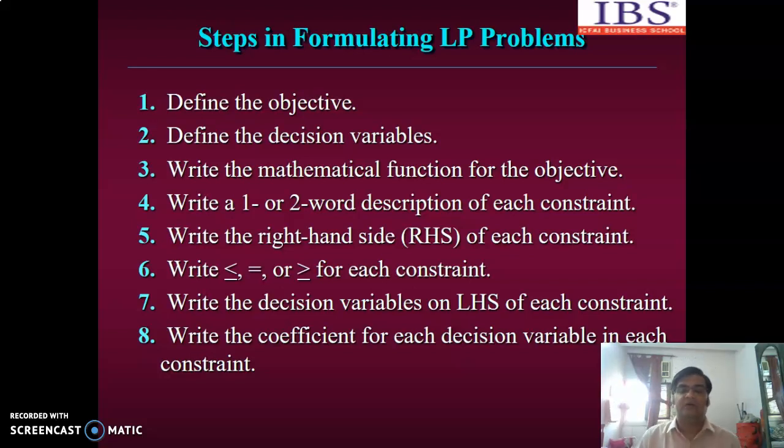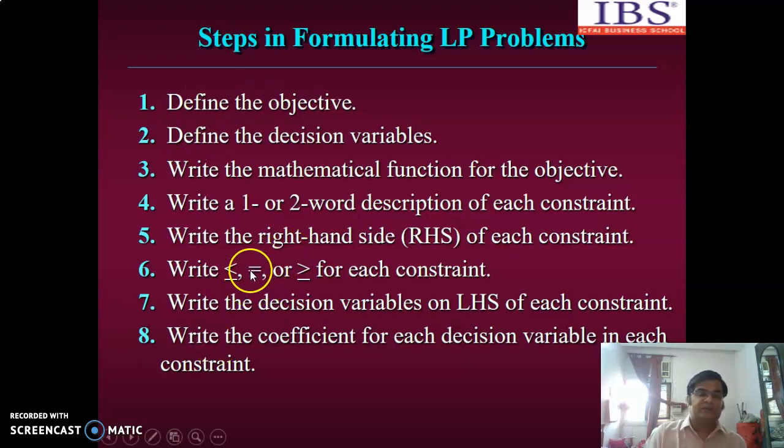Whether it is labor hour, raw material availability, or time availability, whatever the constraints are, we will write about the constraint: such and such is our constraint in our problem. Next, we write the right hand side of each constraint. And in the constraint writing, we use these 3 symbols.